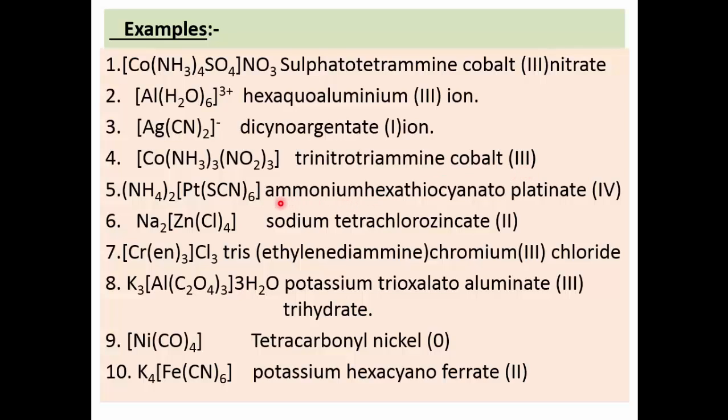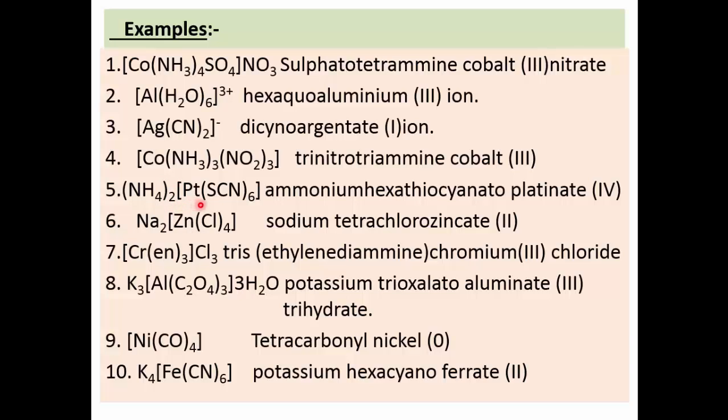Next one, here this is rule number 1, because the positive ion ammonia is written first, before the square bracket. So ammonia 2 molecules, therefore there is 2 plus charge.